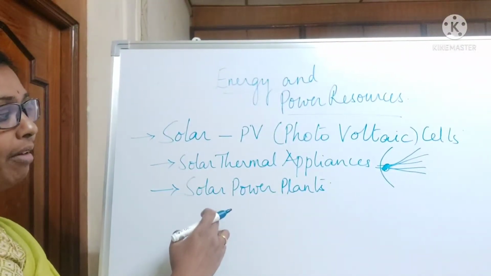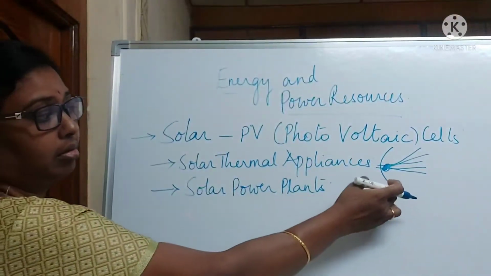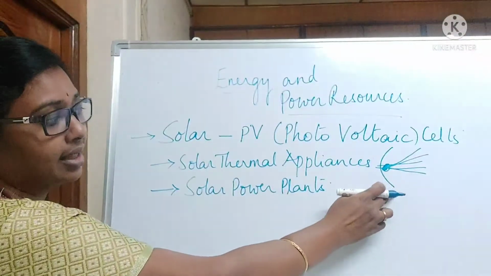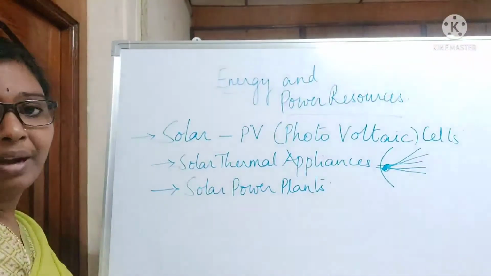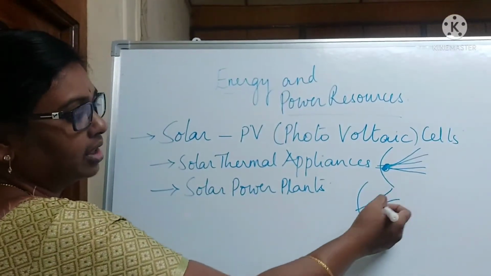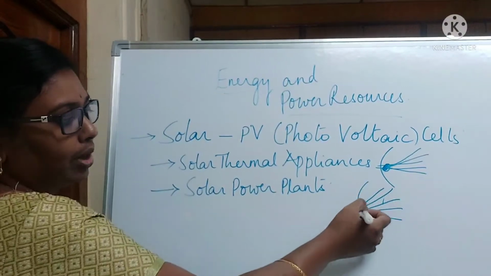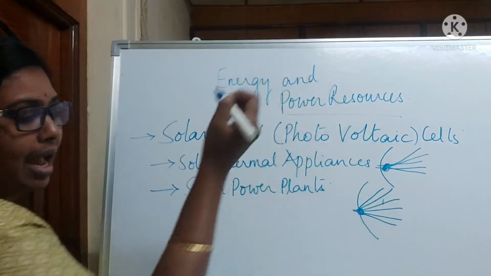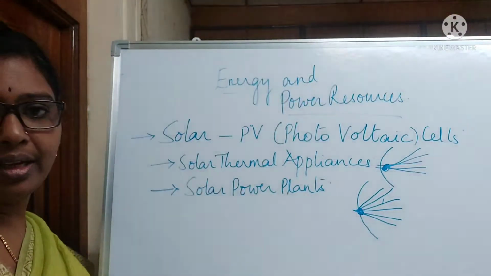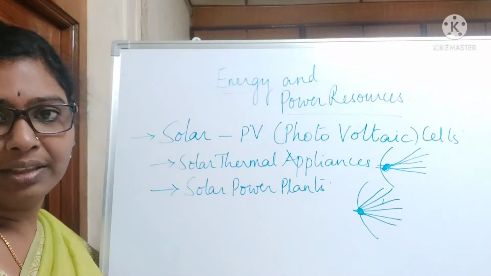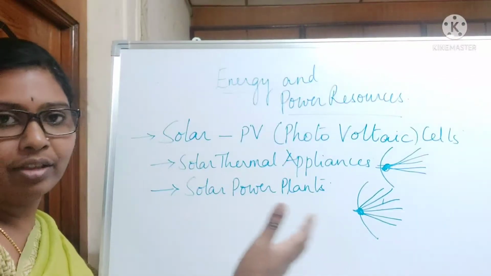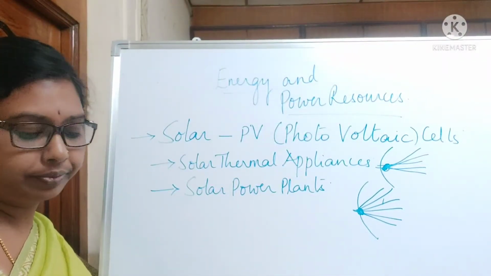In solar thermal power plants, very big appliances, very big converters, very big refractors like this will be used in a solar power plant, because all the sunlight which is diffused has to come to one place and it has to work out. So that is what is in a solar power plant. So here steam is produced and that will give us electrical energy, right?